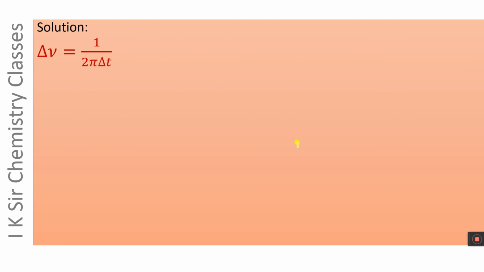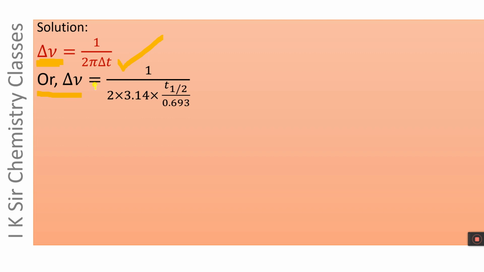Here is the solution. First of all, we have to calculate natural line width. Natural line width is 1 by 2 pi delta t, where delta t is average life period, or natural line width is equal to 1 by 2 into 3.14 into t half by 0.693.